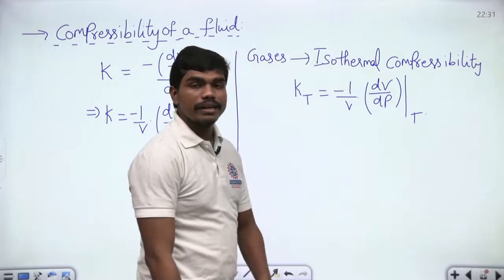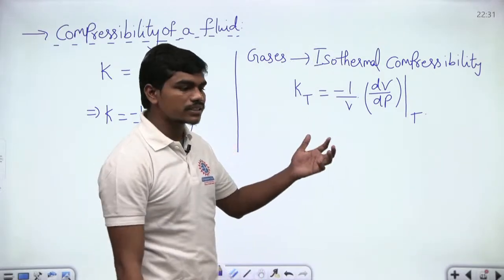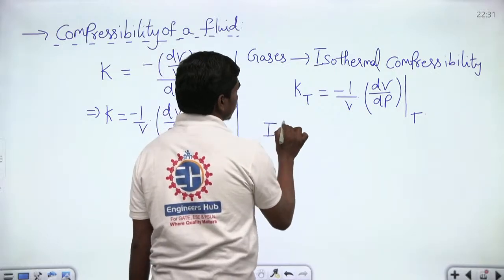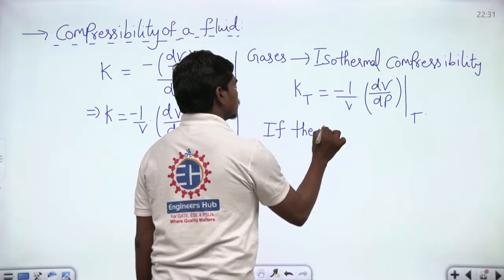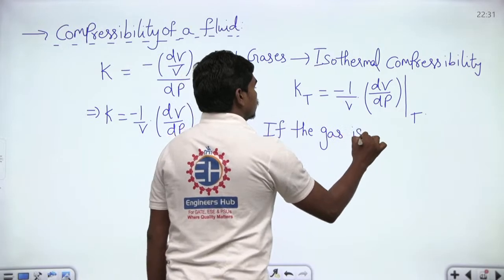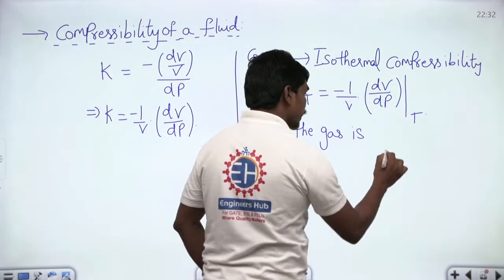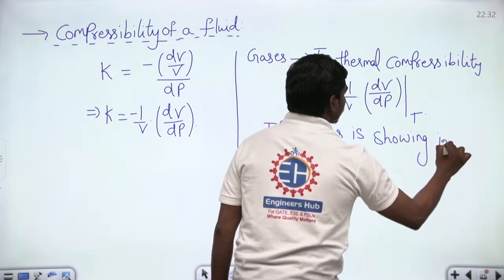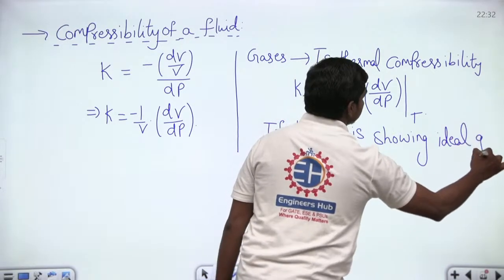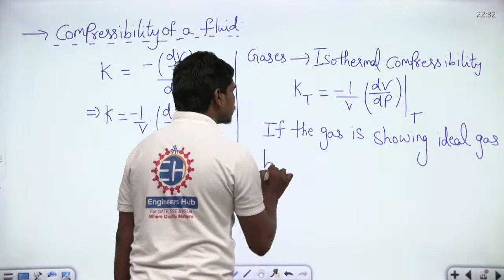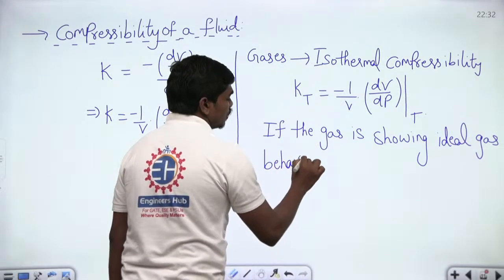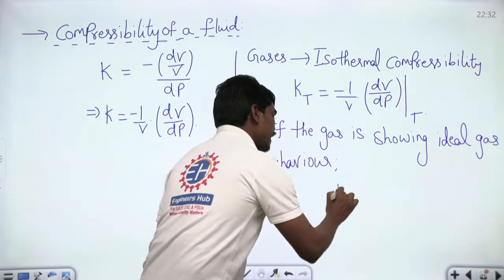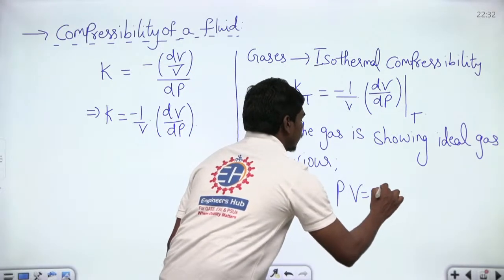Now please tell me, if we are dealing with a gas and we are using an ideal gas analysis, meaning the gas is showing ideal gas behavior, then you know that the ideal gas equation is given by PV equals mRT. You know this.